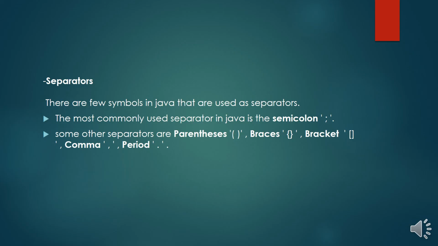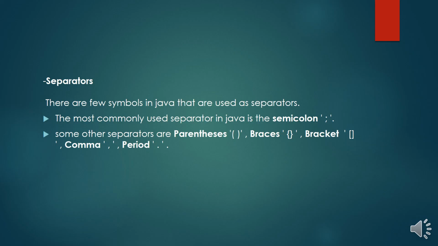The last type of lexical issue is separators. Inside the program, we'll be using separator symbols. Just by white space and separators, a compiler will understand the program. The usual separator that we use is the semicolon. This semicolon indicates to the compiler that the particular line is ending. Even though you write the program in one single line, it will be divided. Each and every line will be identified with this semicolon symbol.